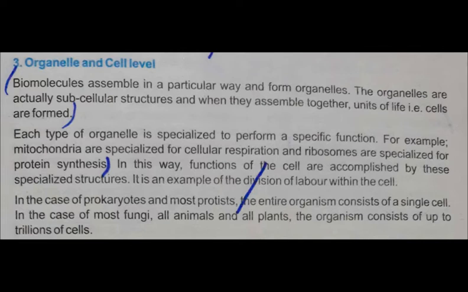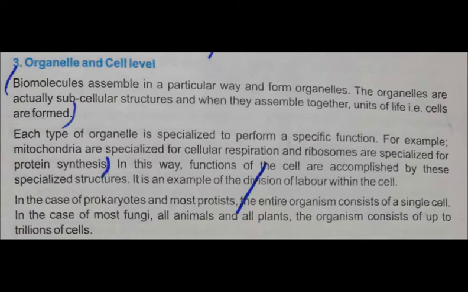For example, mitochondria is the name of an organelle which is specialized for cellular respiration. Cellular respiration is the process in which the bonds present in the food, that is carbon and hydrogen, are broken down and energy is released in the form of ATP, and that energy is supplied to the body for performing different activities.